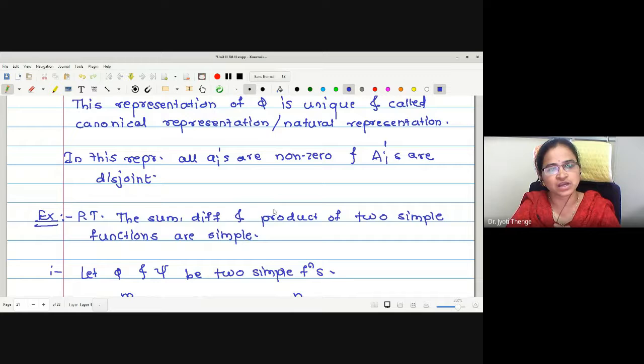Now in the next lecture, we will go for finding limit superior and limit inferior. Therefore, again I am going to remind you to revise the concept of limit superior and limit inferior, because in the next lecture I am going to take this one.